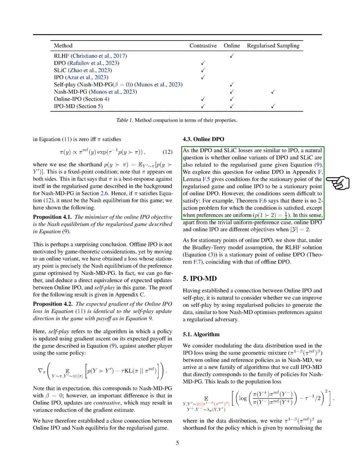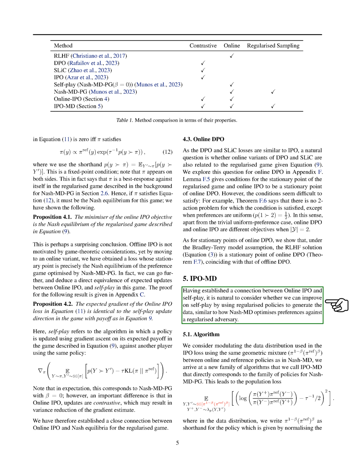For instance, Theorem 2, Nash is not a DPO solution, states that except for uniform preferences, P(y1 ≻ y2) equal to 1/2, there is a two-action problem where the condition is not satisfied. Hence, except for the simple uniform preference case, online DPO and online IPO differ in objectives when the number of outcomes is 2. Regarding stationary points of online DPO, we demonstrate that under the assumption of the Bradley-Terry model, the RLHF solution, the RLHF closed form equation, is a stationary point of online DPO, as stated in the Online DPO KKT theorem, aligning with that of offline DPO.